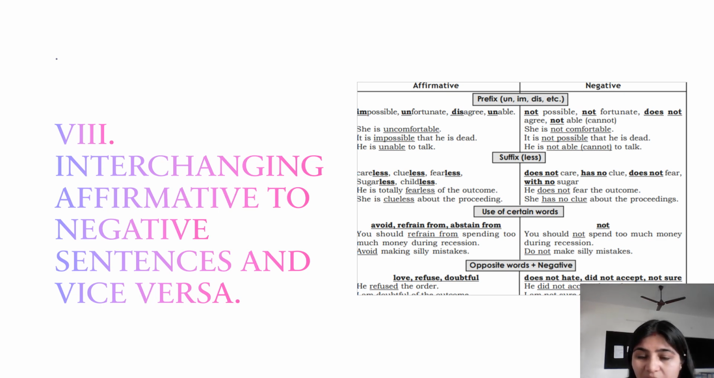So let me give an example here. She is totally fearless of the outcome. So this can be written as she does not fear the outcome. Again, another example of an affirmative sentence. She is clueless about the proceedings. That can be written in the negative sentence as she has no clue about the proceedings. So there are a few words. Okay, certain words will help us to make a sentence from affirmative to negative.